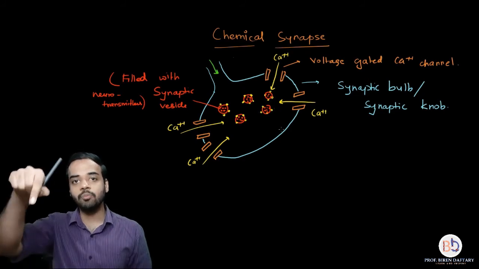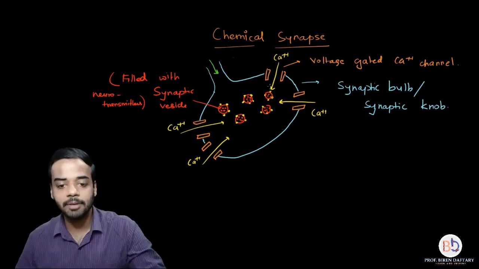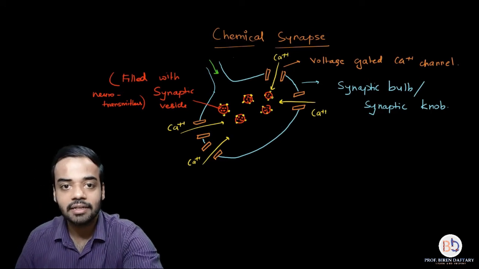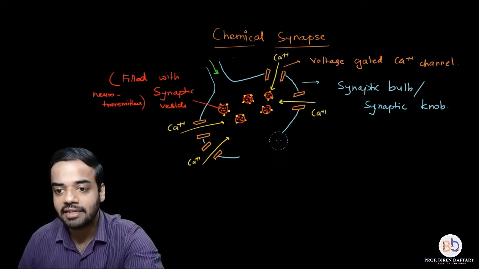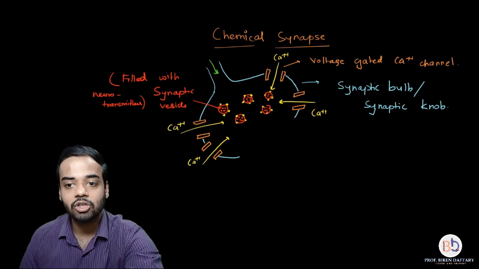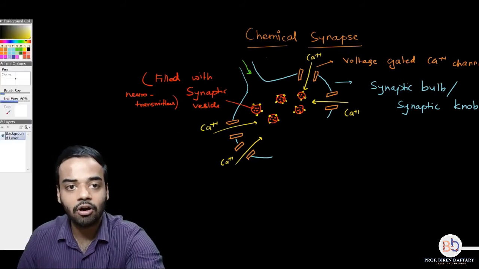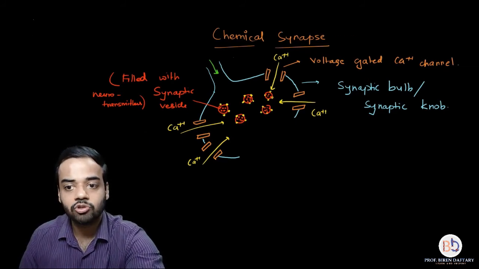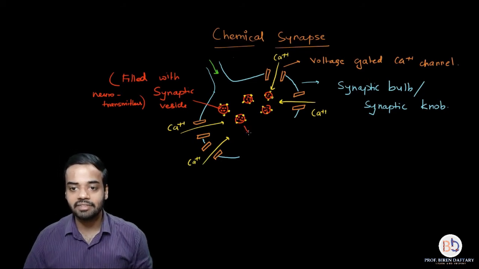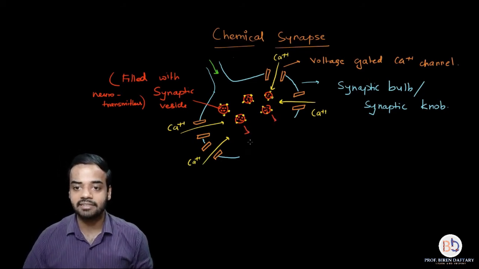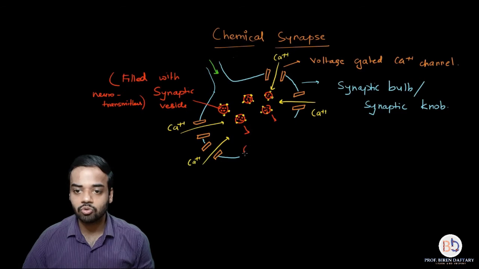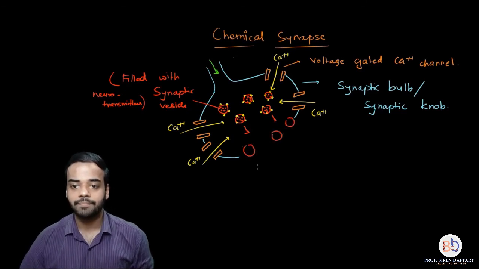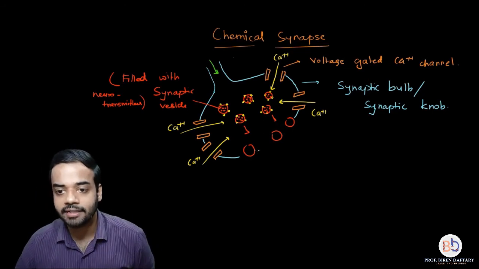And when these calcium ions attach with these vesicles, the vesicles begin to migrate towards the terminal end. So they will begin to move downwards, and these vesicles will reach towards the edge of the axon terminal. You will have these vesicles which are moving in this direction, and they will soon reach over here. I hope you are getting this.